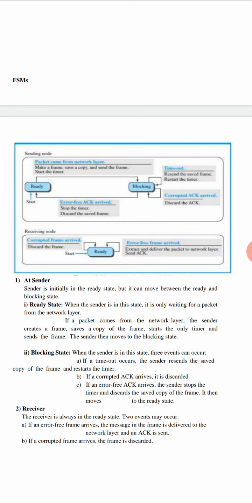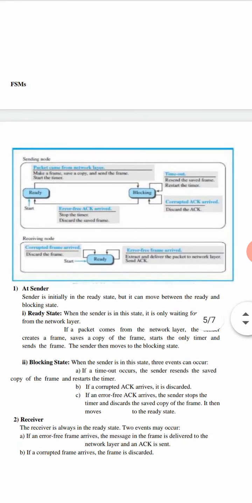The second event: while receiving the acknowledgement from the receiver, if the acknowledgement is corrupted, then the sender will discard the acknowledgement. And the third event is, if an error-free acknowledgement is received by the sender from the receiver, then the sender is able to send the next frame. To send the next frame, the sender will stop the previous timer and discard the saved copy of the previous frame, then start a new timer and send a new frame.